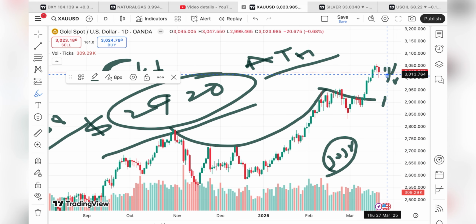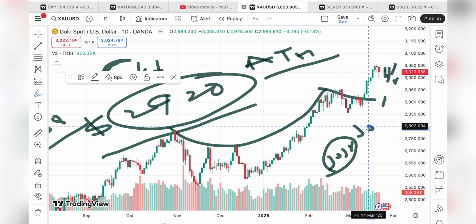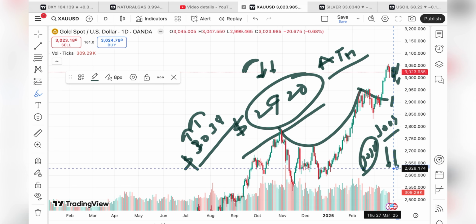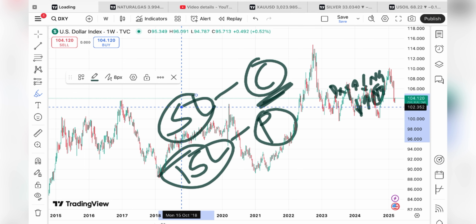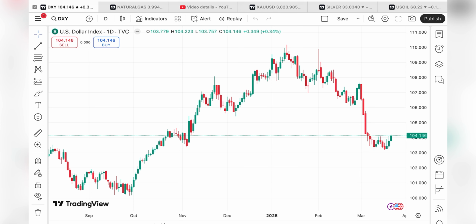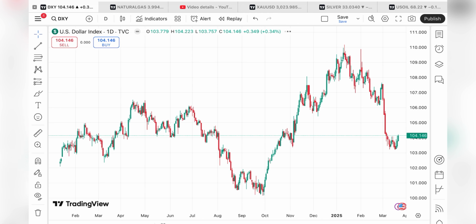Once the price goes below the level of around $30.04, we can see a further downfall. The dollar index plays an important role. If the dollar index starts going further down, we can see a rise in the price of gold, because the dollar index and gold are inversely related, and silver too.